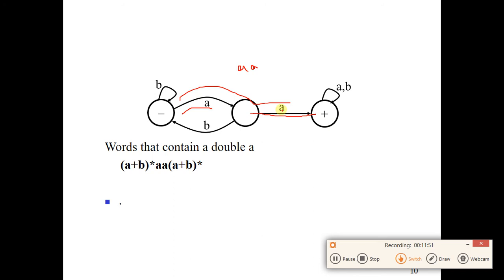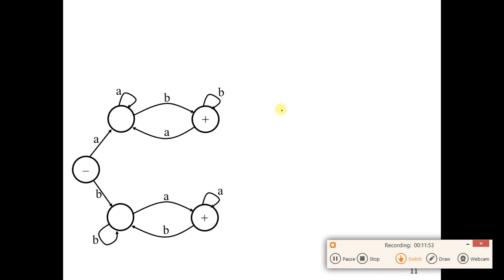So here is another automata. You can study it in two different levels. The upper half says that if you start with A and then you end at B, you go to the accepting state. So if the word starts with A, it must end at B, and the lower half is the reciprocal of the upper half: if you start with B, you must end at A.